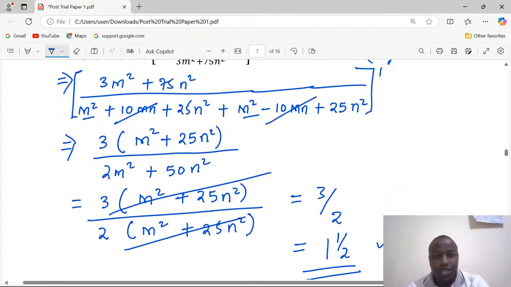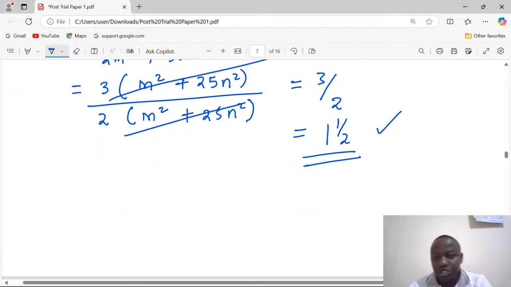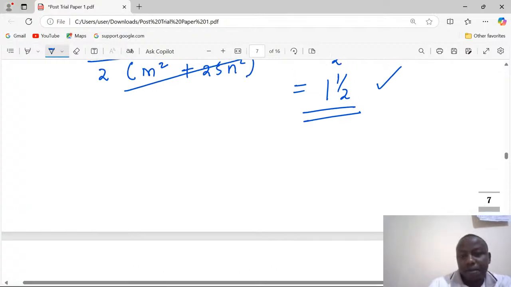A very good question. A student must be alert to ensure that they simplify very well.